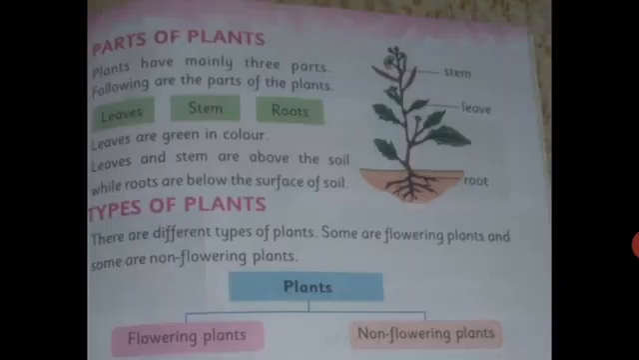Now students, next we have parts of plants. Plants have mainly 3 parts. Following are the parts of the plants: leaves, stem, roots. Leaves are green in color. Leaves and stem are above the soil while roots are below the surface.